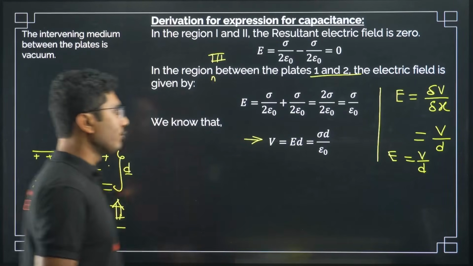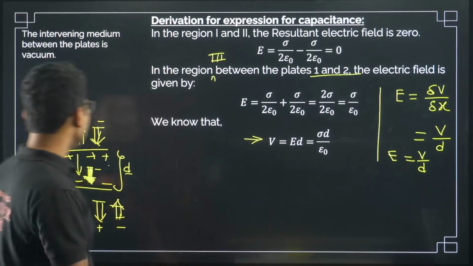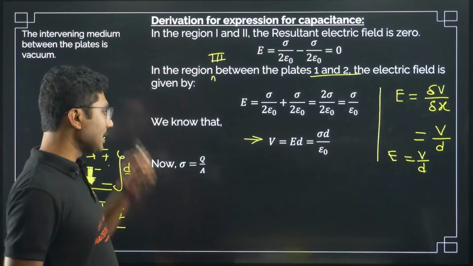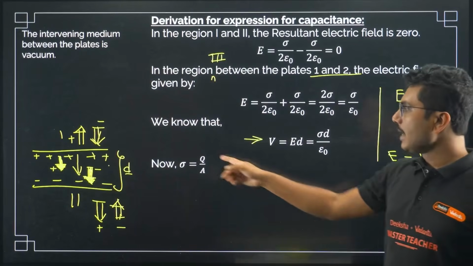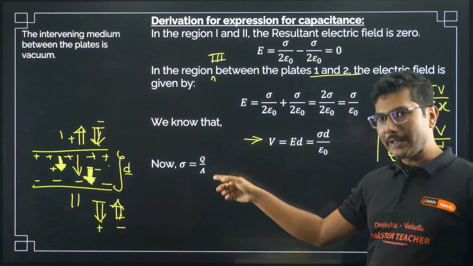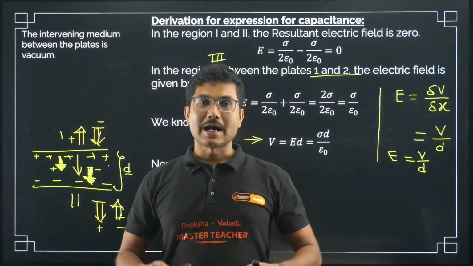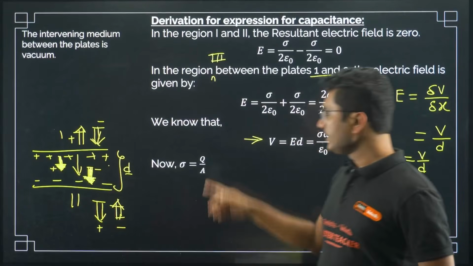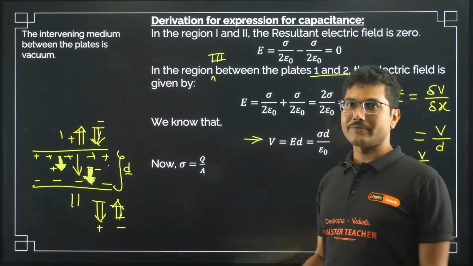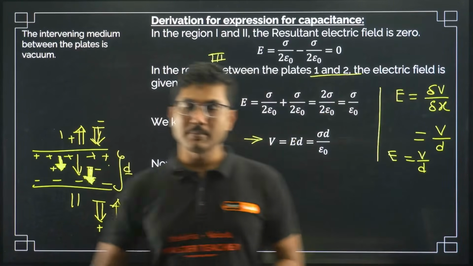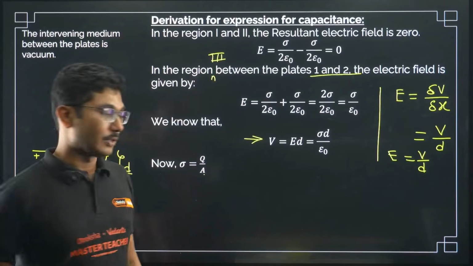But this is not yet over. We have to replace this charge density sigma with the actual charge. How to do that? To find the actual charge, we have to go back to its definition. Charge density is given by total charge divided by surface area. Charge density is charge per unit area. So you are basically dividing by the total surface area to calculate the charge density. If you remember, we have discussed three different charge densities in the first chapter in the Gauss's law part.